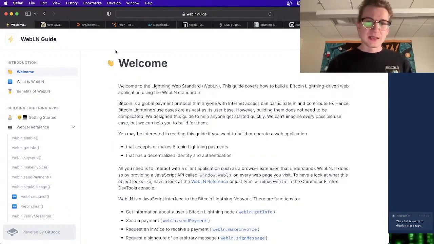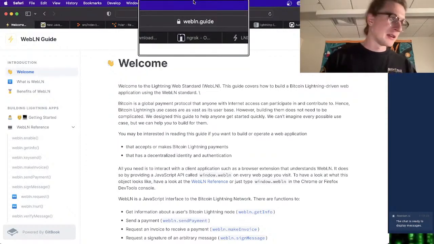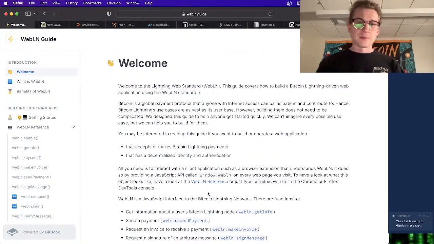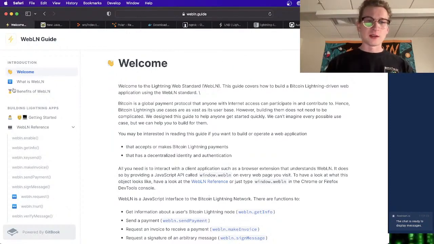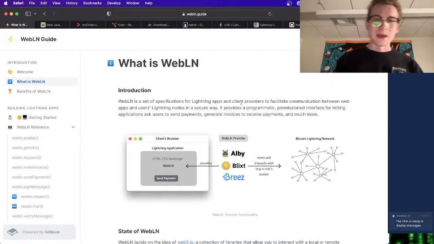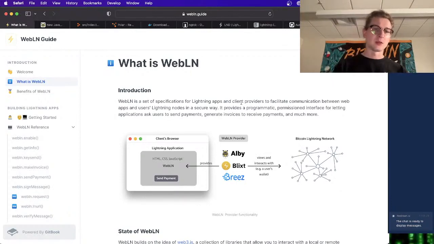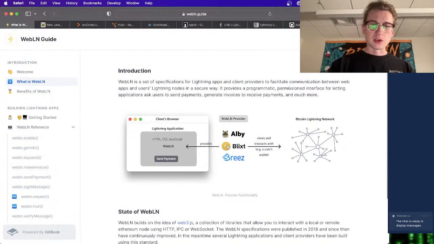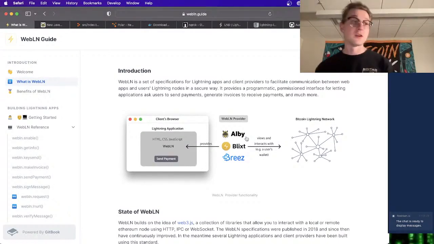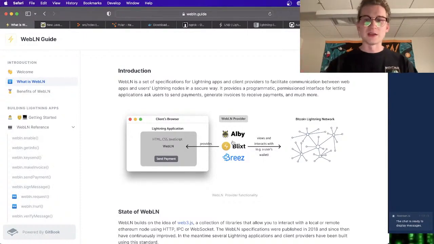So this is the WebLN documentation. You can find it at webln.guide here. And yes, so what is WebLN? WebLN is basically a protocol, a standard that you can listen for, that you can accept or not accept, that basically connects into Alby or other providers that work with WebLN. And so I actually think that this screenshot is the best way to visualize and then talk about what WebLN is doing here.